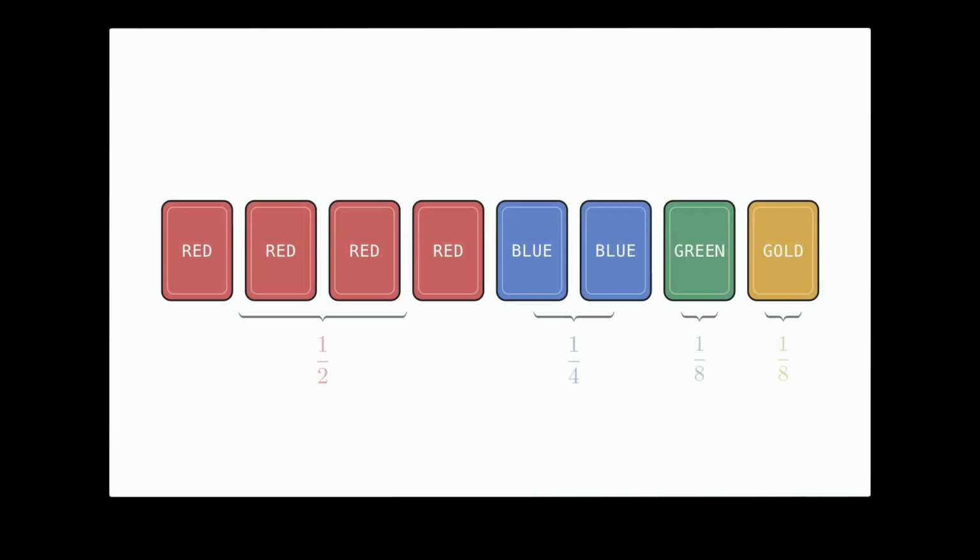Now put numbers to that idea. Red has probability 1/2. Blue has probability 1/4. Green and gold each have probability 1/8. Start from probability 1 and count the halvings. 1 halving takes us from 1 to 1/2. That gives red 1 bit.